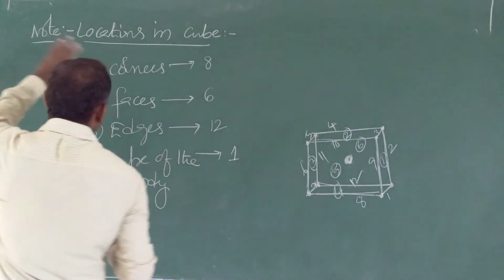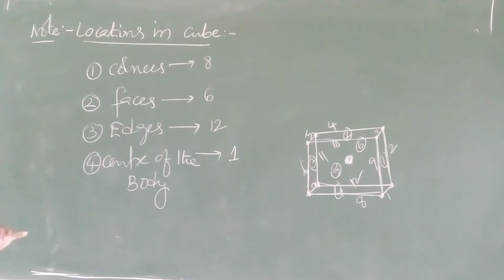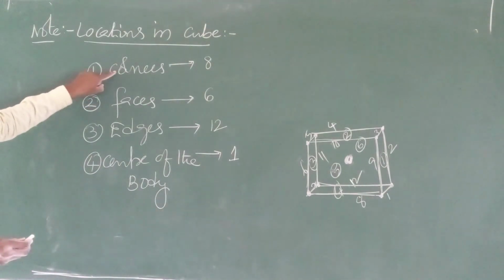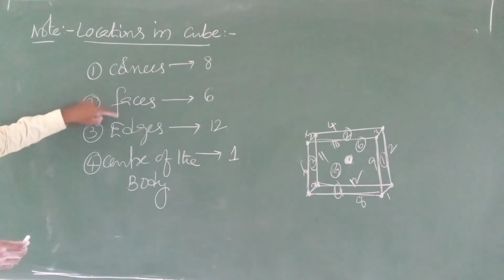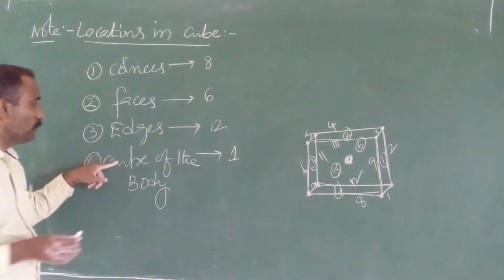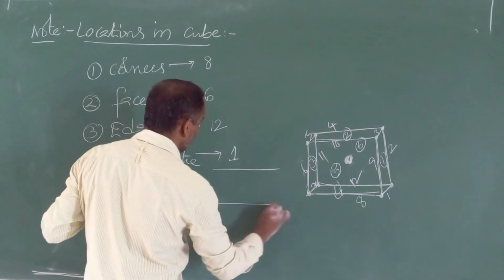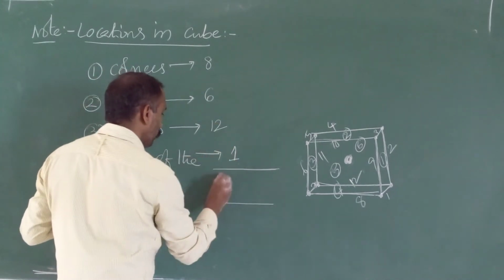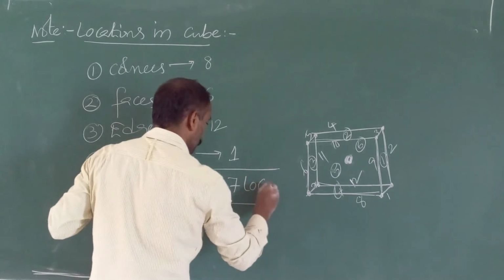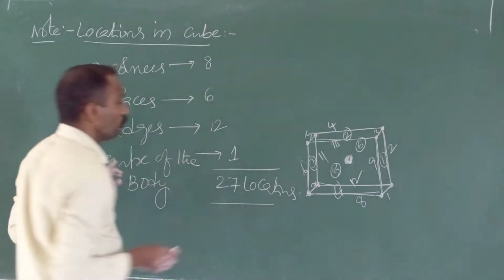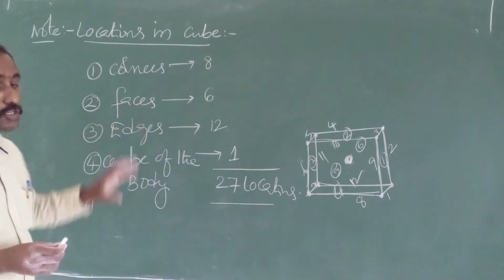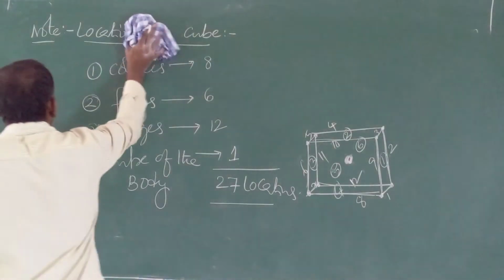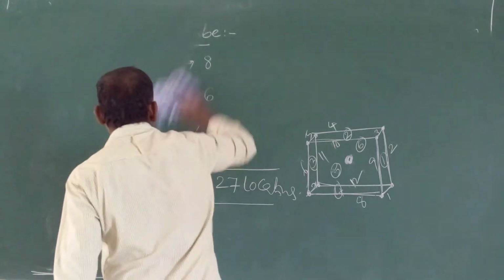So these locations also you should remember. Cube has total 4 types of locations: corners 8, faces 6, edges 12, center of the body 1. Total how many locations are there in a cube? 8 plus 6 is 14, 14 plus 12 is 26, plus 1 is 27 locations. Cube has total 27 locations. In the next class it is useful. So this is about unit cell.